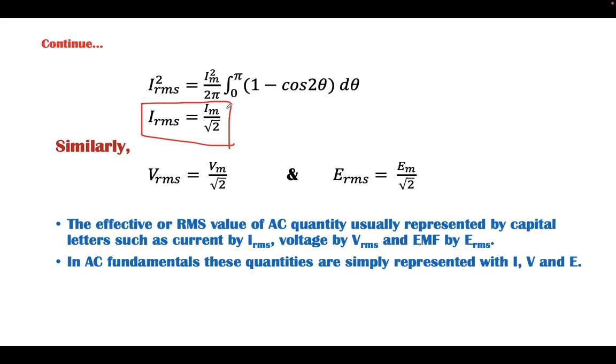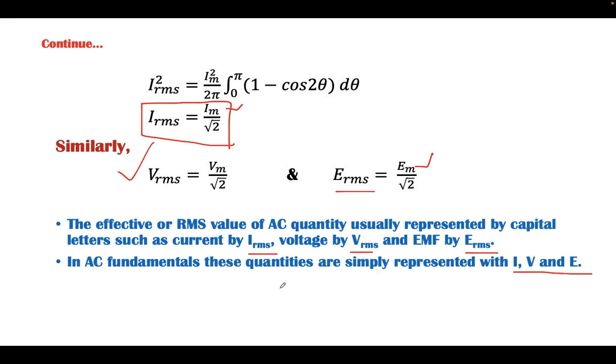Here, if the maximum value of the function is known to us, then RMS will be equal to the peak value or maximum value divided by root 2. If it is a voltage function, then V is equal to Vm by root 2, and if it is EMF, then ERMS is Em by root 2. The effective or RMS value of an AC quantity is usually represented by capital letters, that is IRMS, VRMS and ERMS, or simply written as I, V and E.